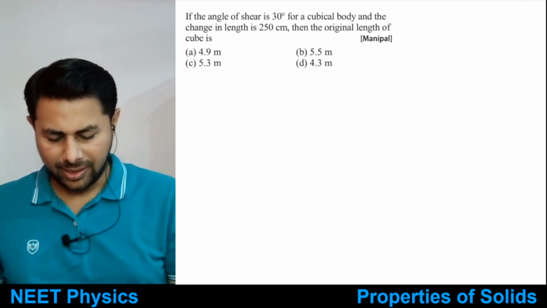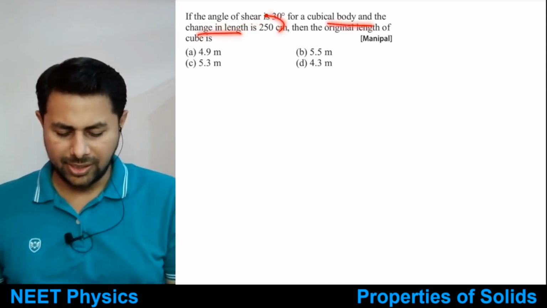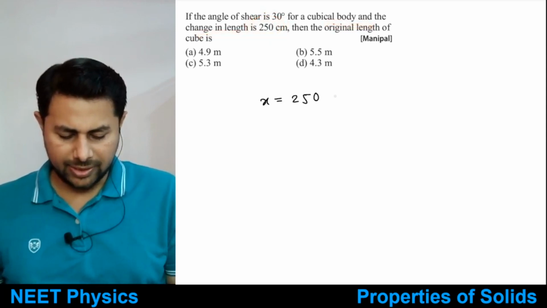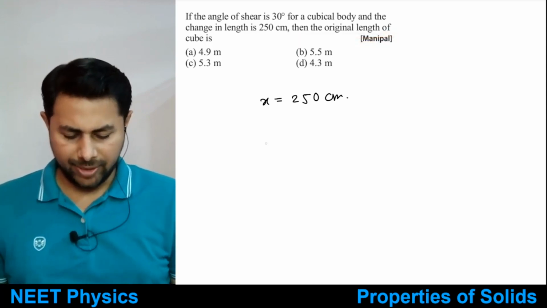Let's see the next one. The angle of shear is 30° for a cubical body, and the change in length is x equal to 250 centimeters. Then the original length of the cube is, very simple.